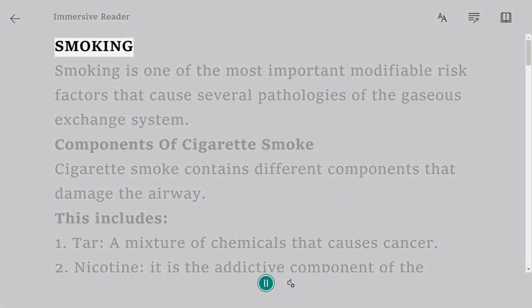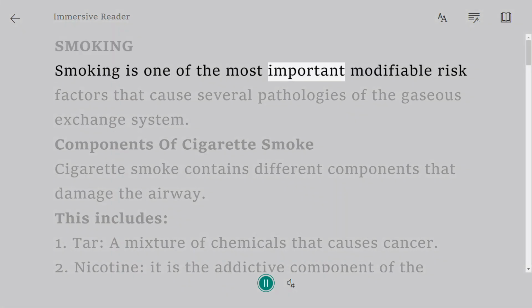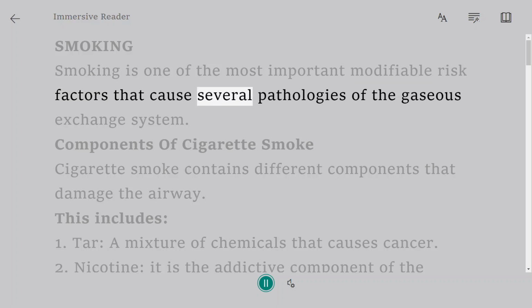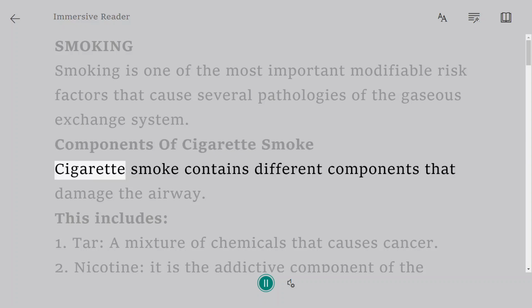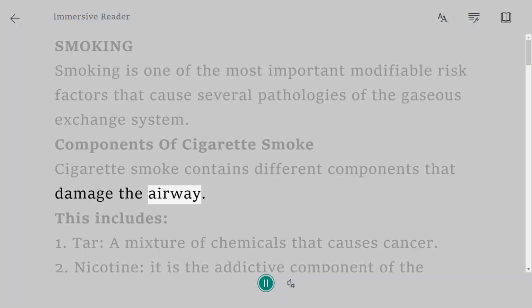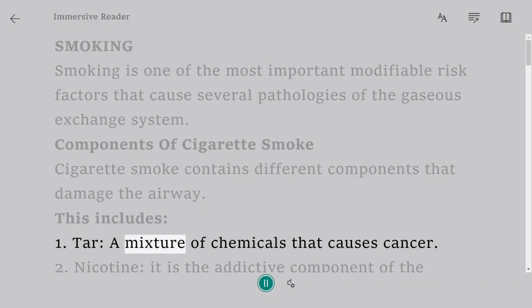Smoking. Smoking is one of the most important modifiable risk factors that cause several pathologies of the gaseous exchange system. Components of cigarette smoke. Cigarette smoke contains different components that damage the airway. This includes: 1. Tar, a mixture of chemicals that causes cancer.